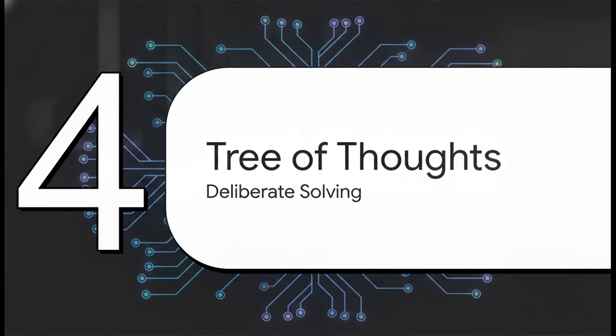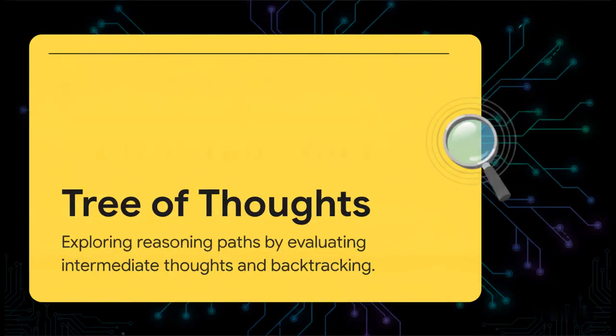Section 4. Tree of thoughts, deliberate problem solving. This technique represents a massive leap in that deliberate System 2 thinking we talked about. It completely changes how we conceptualize the AI's problem space. Tree of thoughts, or TOT, allows the language model to maintain an actual tree of intermediate thoughts. So instead of a single linear chain, TOT creates branches. It proposes multiple next steps, actively self-evaluates whether those steps are actually promising, and can even look ahead or backtrack, exactly like a human being trying to solve a tough puzzle.